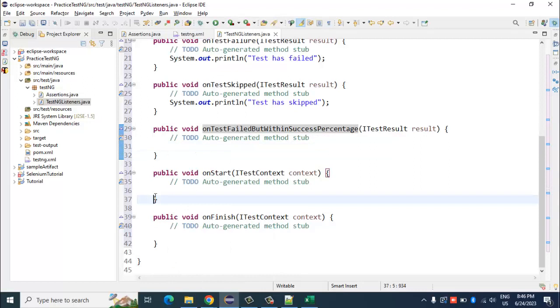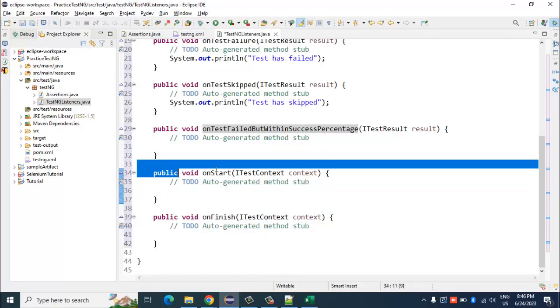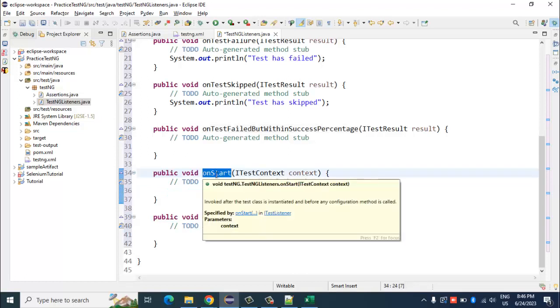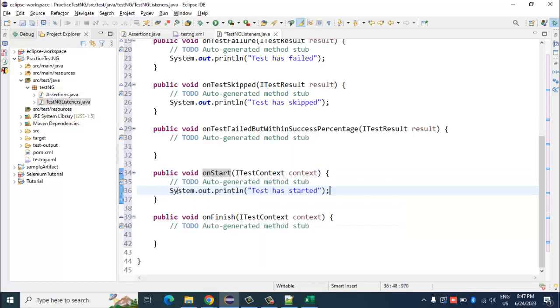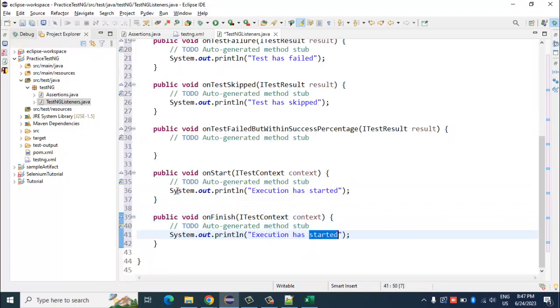And then we have onStart and onFinish. That basically means whenever the execution starts at the very beginning, this particular statement will be executed. So I can say execution has started, and when the complete execution has ended, I can say execution has finished. Why? Because this particular method will be triggered at the very end.